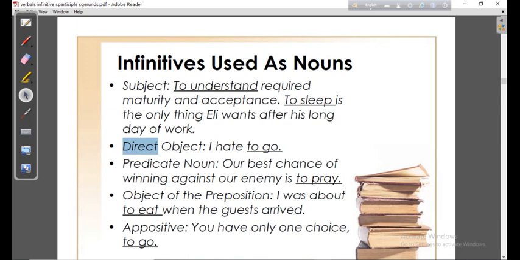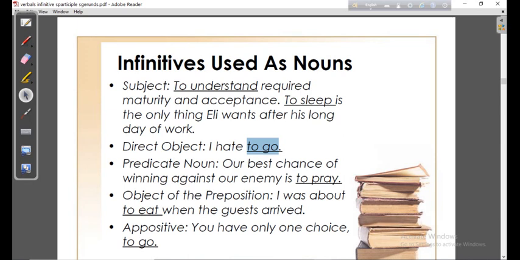Okay, next one, direct object. Infinitives may be used as an object, like I hate to go. I hate to go. "To go" is an object. An object will also be a noun or noun phrase or noun clause. So it's a noun, no doubt.